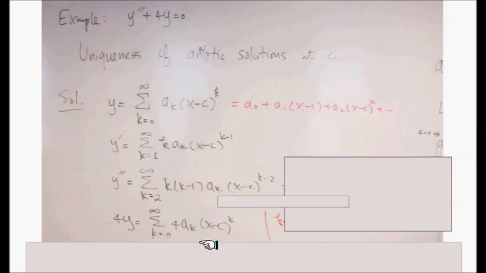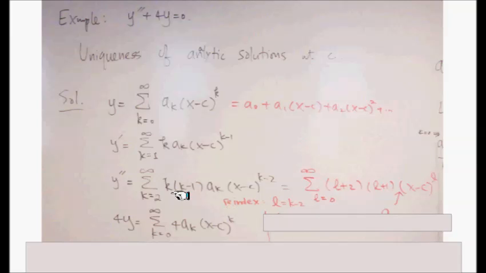So we're going to keep this one in this form. We're about to reindex this one such that it has a new index L, and this is simply the Lth power. So here's reindexing. We want to call this k minus 2 L, so that it looks like (x minus c) to the Lth power, and rewrite everything else in terms of L.